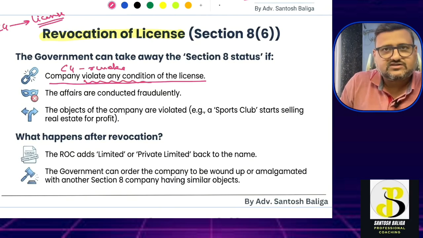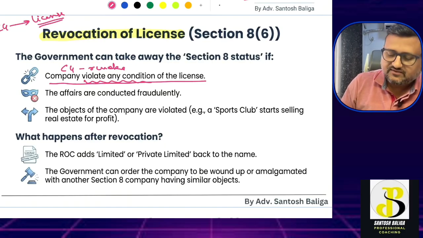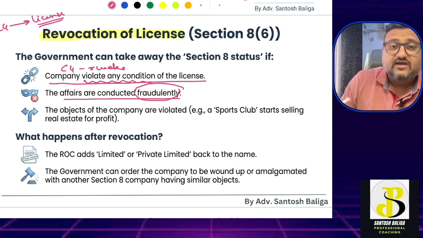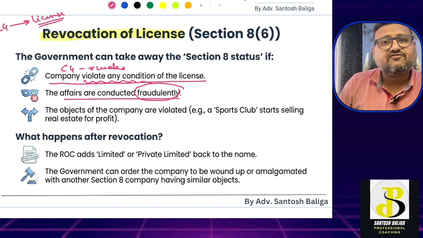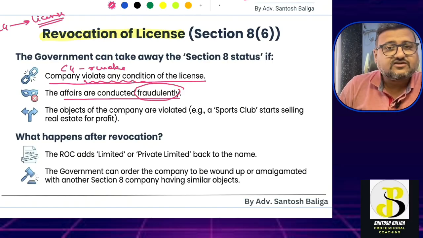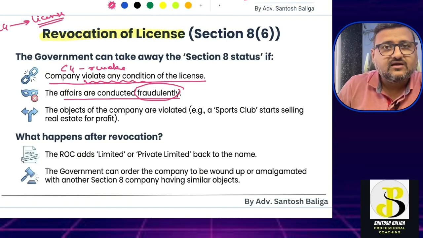This is the first reason for revocation of license. The second reason is if the affairs of the company are conducted fraudulently. If it comes to the light of the central government and there is enough reasonable evidence to conclude that the affairs of the NPO are conducted in a fraudulent manner, then the license can be revoked.